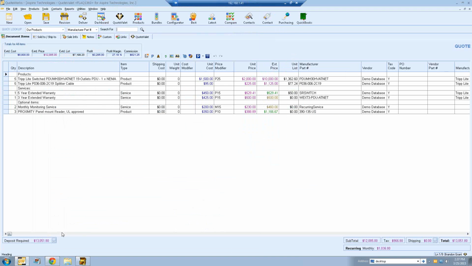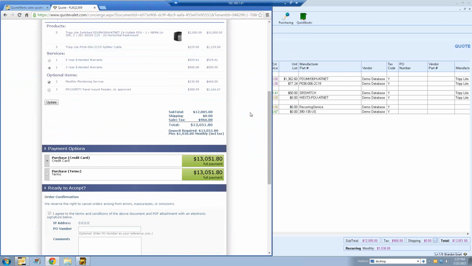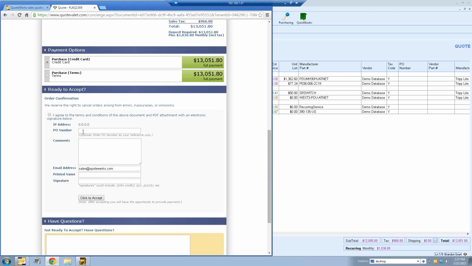So customers looking over our document, everything looks good. They're ready to sign off on it. They can do so right here through the acceptance portion. They can electronically sign the document by checking this box, which basically says, hey, they agree to the terms and conditions of the above document and PDF attachment. They can post a comment, their PO number, and then they can sign off on the document.